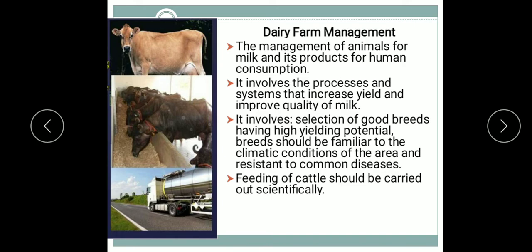Dairy animals must be given some additive foods also, containing antibiotics, minerals and hormones. This improves the immune power and promotes the growth of the animals. So these additive feeds facilitate good yield of milk. So this is the scientific way of feeding the cattle in the dairy farm.